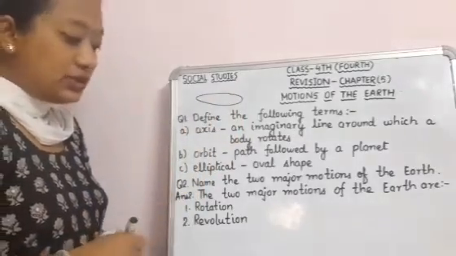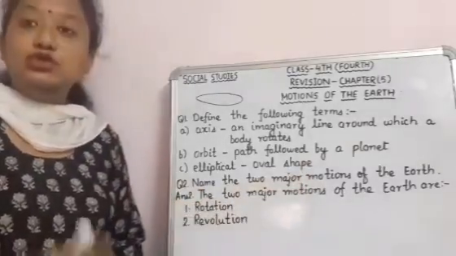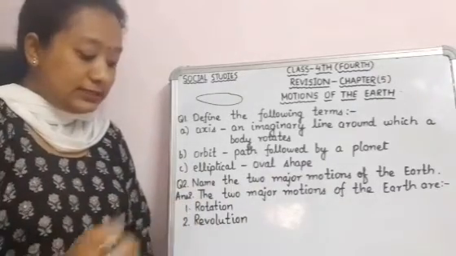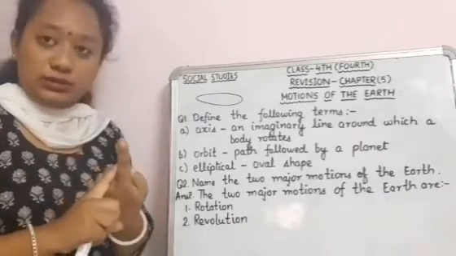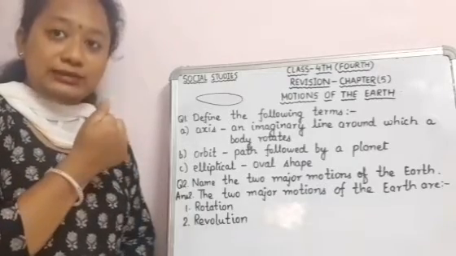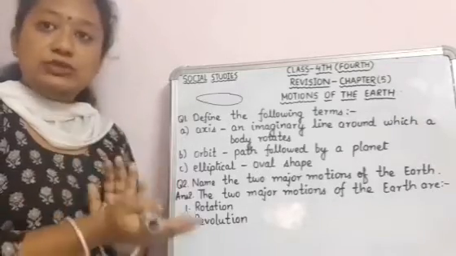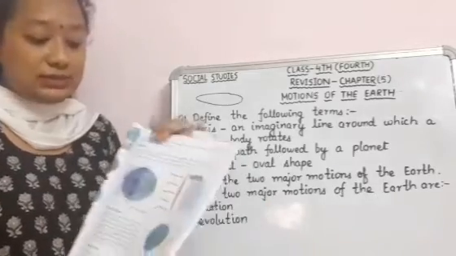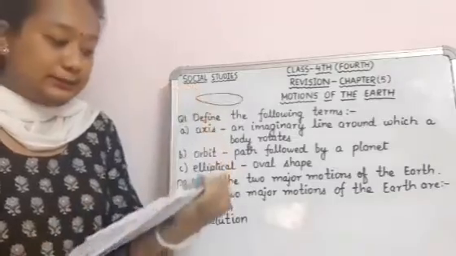Now the next question is question number 2. Name the 2 major motions of the earth. The 2 major motions of the earth are, first rotation and second revolution. Rotation is the spinning of the earth on its axis, like a top rotates. It always rotates from west to east, on its tilted axis. You must have seen the axis is always tilted, not straight.